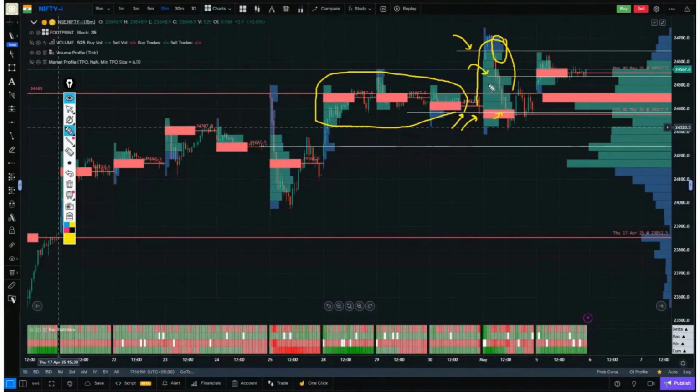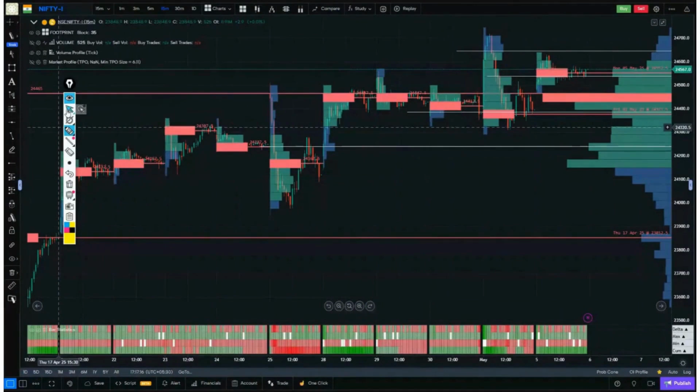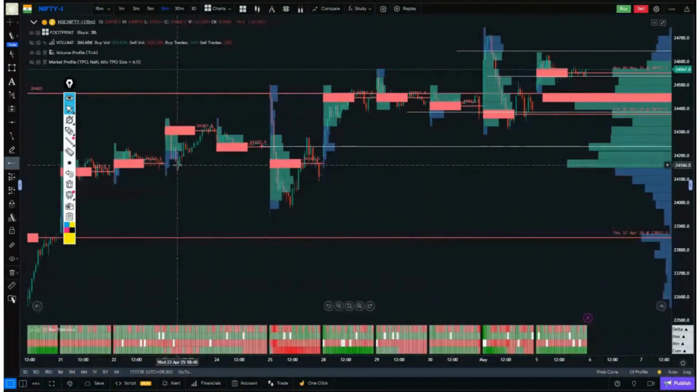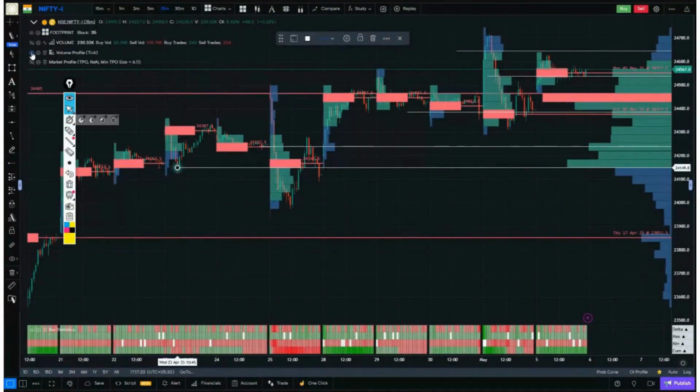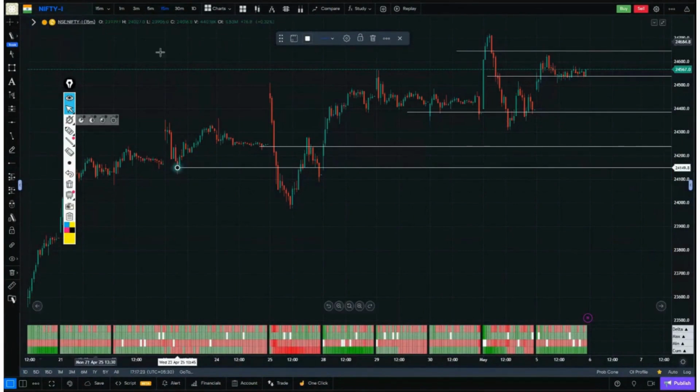The volume profile gave confirmation for this line. This line was the high area of yesterday's market volume node. And there was a small volume node formed on the upper side, which we marked like this. In case this breaks, then the volume profile had a line. And how did this line come here? The volume node of the past 2 to 3 sessions was here. We can extend this line a little bit like this. So this was the confirmation of the volume profile.